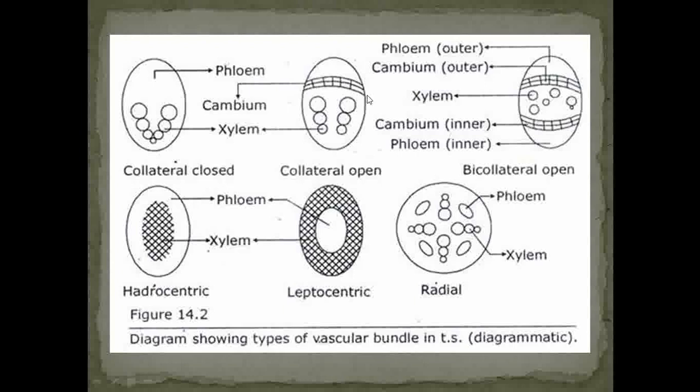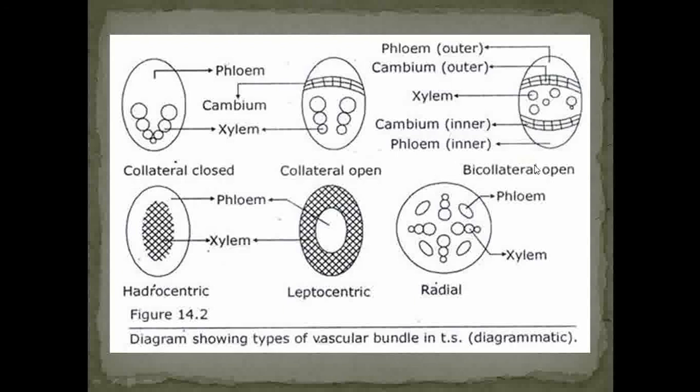Then the next type of vascular bundle is called a bicollateral open type of vascular bundle. If we observe this type of vascular bundle, on both sides, inner and outer, the first layer is of phloem. Next to the phloem region, there are the outer and inner cambium regions and the centrally situated xylem region.